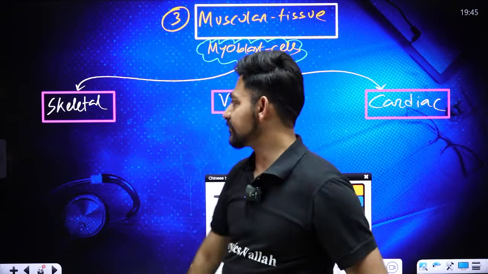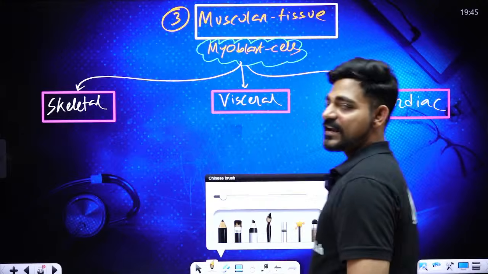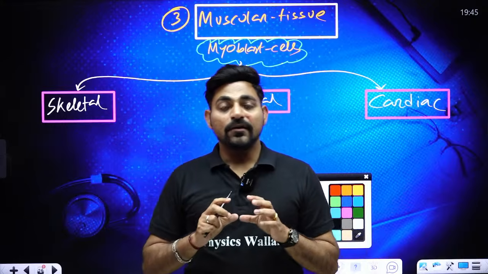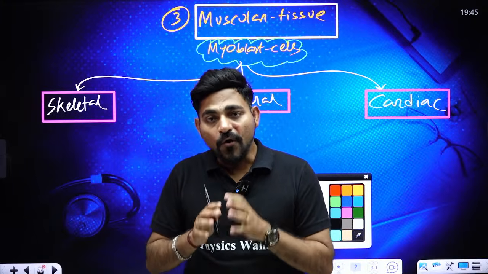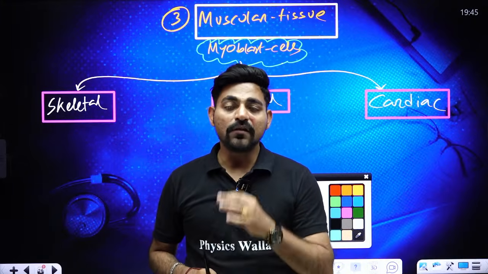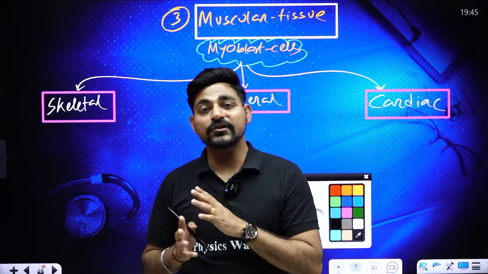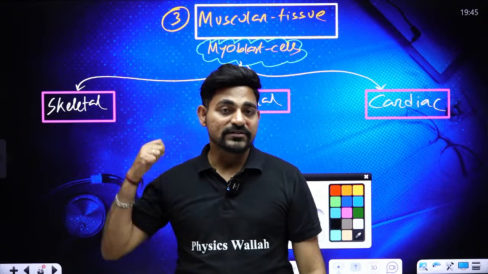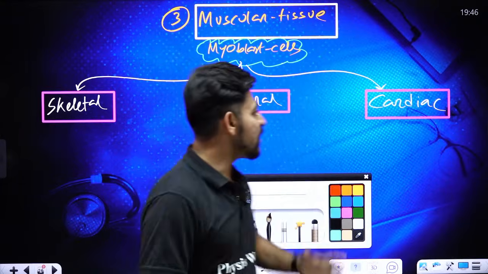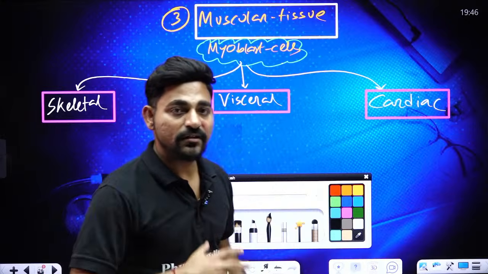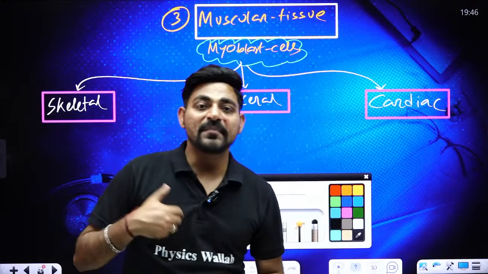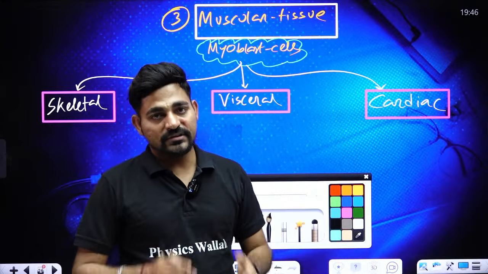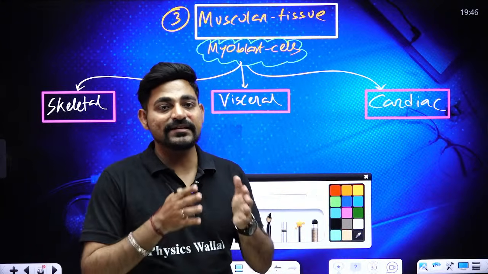Visceral muscle is associated with your internal organs, the wall of hollow visceral organs. And obviously cardiac means heart. The special kind of musculature present in our heart is called cardiac muscle. So that is the basis of classification of muscle, their location.